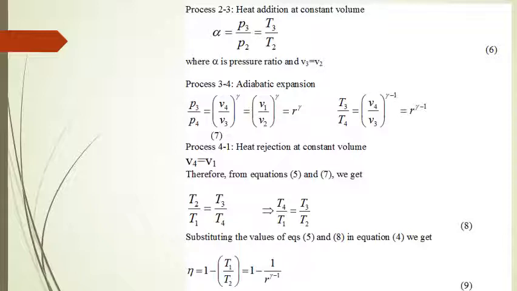Now, as heat rejection is taking place at constant volume, V4 is equal to V1. So from equations 5 and 7 we get T2 upon T1 is equal to T3 upon T4. By cross multiplication we can infer that T4 upon T1 is equal to T3 upon T2. Substituting these values from equations 5 and 8 in equation 4, the expression for air standard efficiency yields us 1 minus 1 upon R raised to power gamma minus 1. So basically the expression of air standard efficiency depends upon the compression ratio.